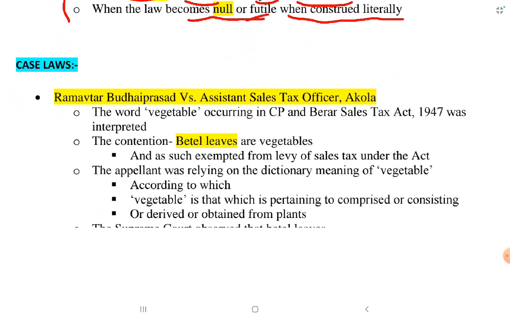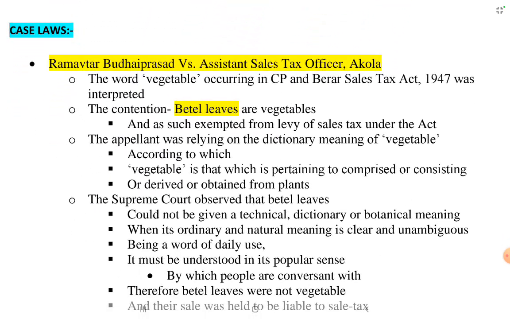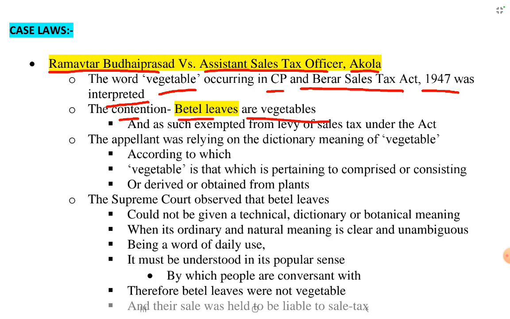For case laws, we have seen the Beetle Leaves case. This case was Ramavtar Budhai Prasad versus Assistant Sales Tax Officer, Akola. In this case, the word vegetable occurring in the Central Provinces and Berar Sales Tax Act 1947 was interpreted. The contention was whether beetle leaves are vegetables, because vegetables are exempted from levy of sales tax under the act.